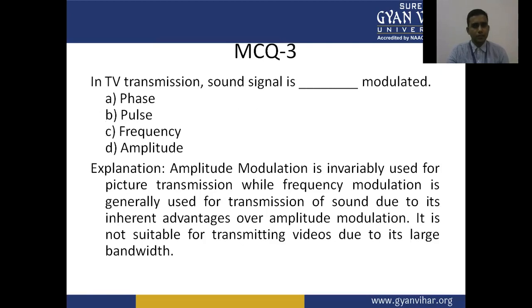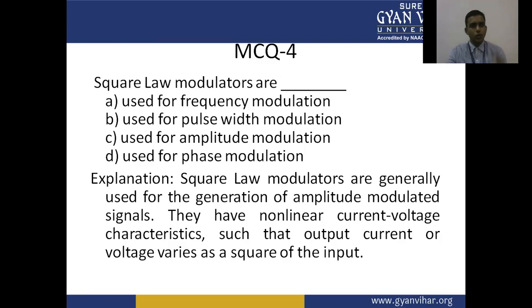In TV transmission, sound signal is dash modulated. Square law modulators are A, used for frequency modulation, B, used for pulse width modulation, C, used for amplitude modulation, D, used for phase modulation.